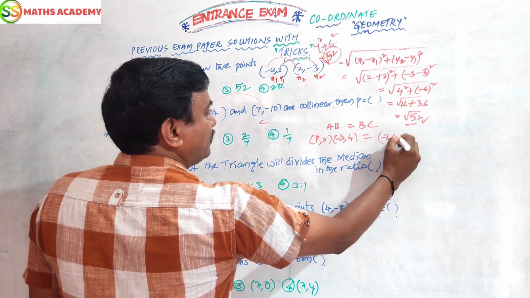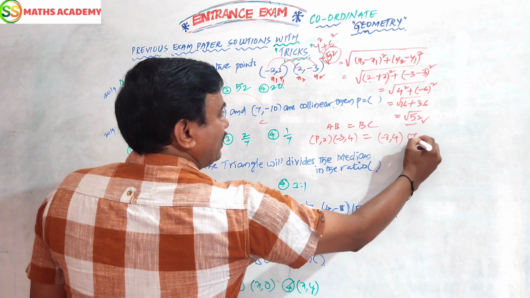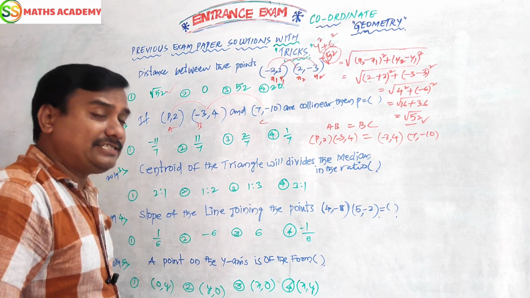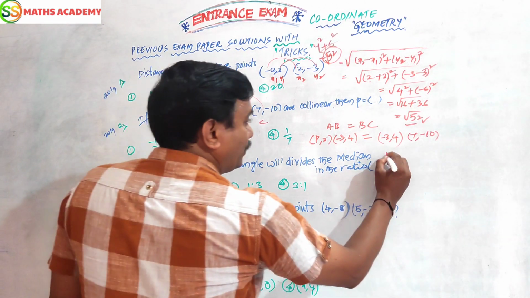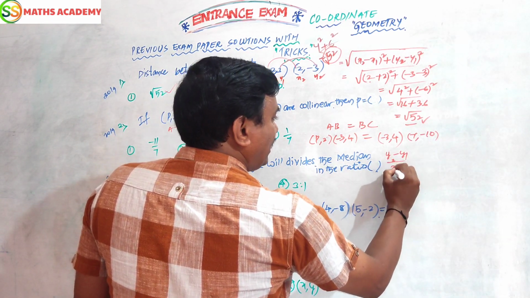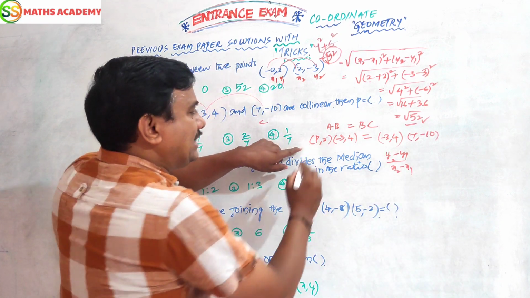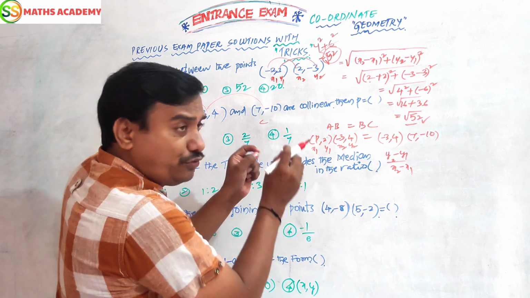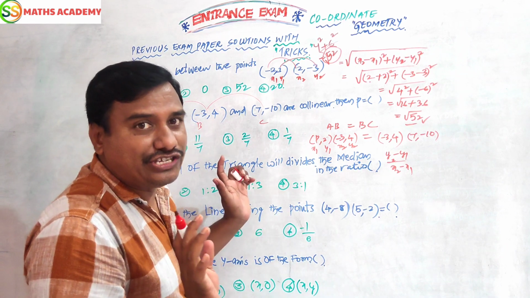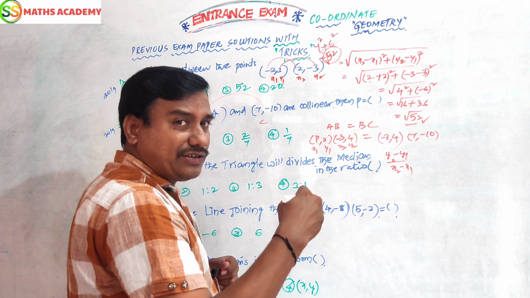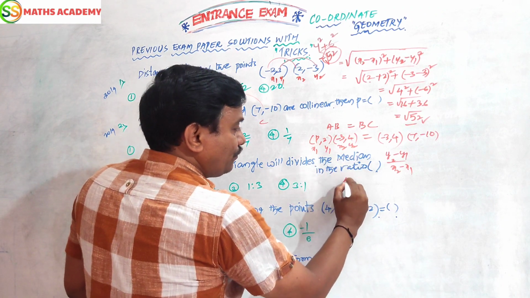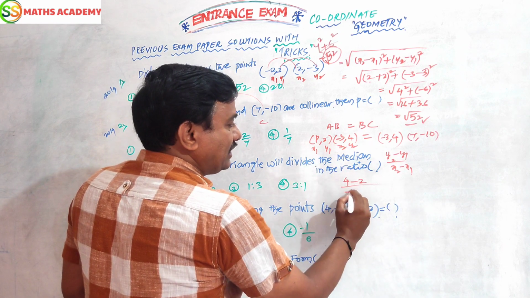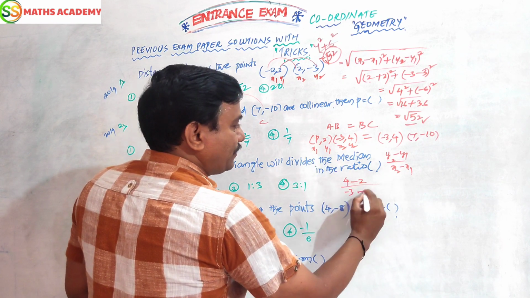Again you write 2 times, minus 3 comma 4, 7 comma minus 10. What is the formula given by the two-point slope formula? Yes, y2 minus y1 by x2 minus x1. Very good. Here put x1 y1, x2 y2. If you write like this, you can never make any mistake in the exam. With a pencil, quickly write y2 4, y1 2, x2 minus 3, x1 minus p.